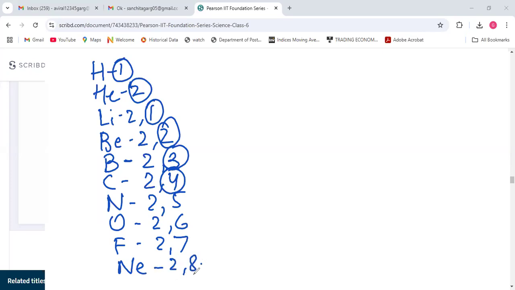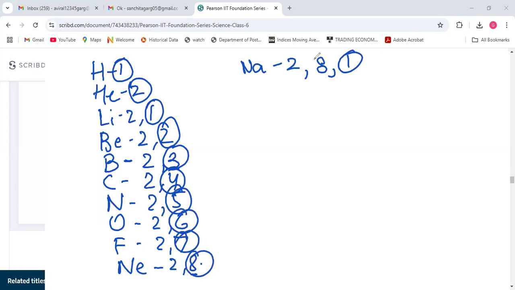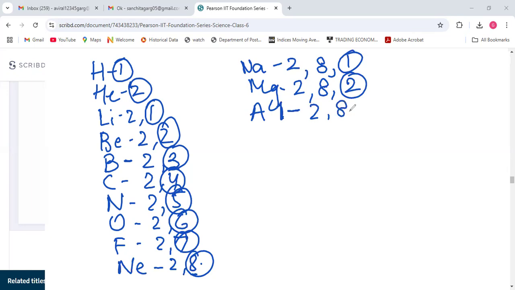Now, see, after 8, we will again start from 1. So it will be Na 2 comma 8 comma 1. And keep circling the last number. Here the last number will be 1. Mg 2 comma 8 comma 2. We always have to stop after 8. Al 2 comma 8 comma 3. 2 comma 8 comma 4. 2 comma 8 comma 5.